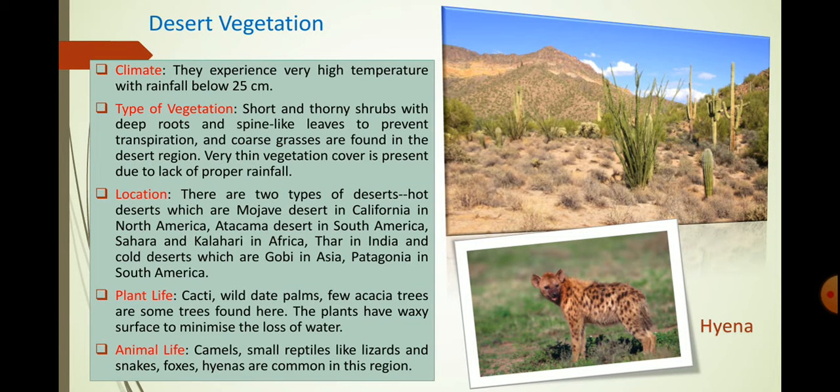Animals such as camels, small reptiles, you must have studied in junior classes also that in desert vegetation which kind of animals has been found there, what are the plants, cacti and all. So here you can see camels, small reptiles like lizards and snakes, foxes and hyenas are commonly found in this region. Here you can see the picture of hyena.